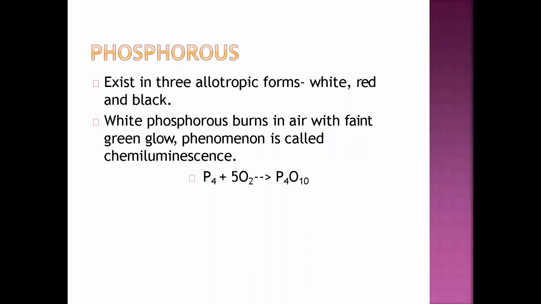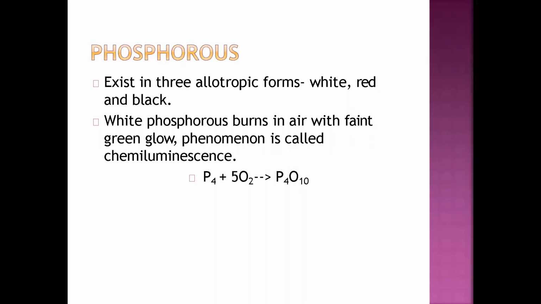So let us talk about phosphorus now, the second element of the nitrogen family. It exists in three allotropic forms, as we have studied in the beginning of the chapter: white phosphorus, red phosphorus, and black phosphorus. So these are the three allotropic forms. And I think you have learned about white and red phosphorus in 8th class.